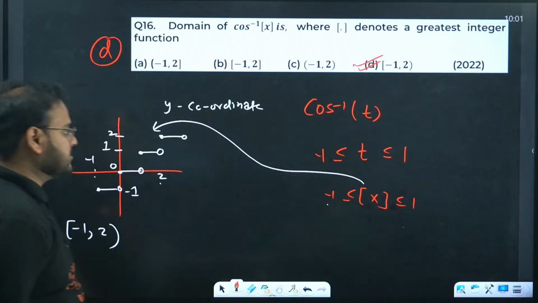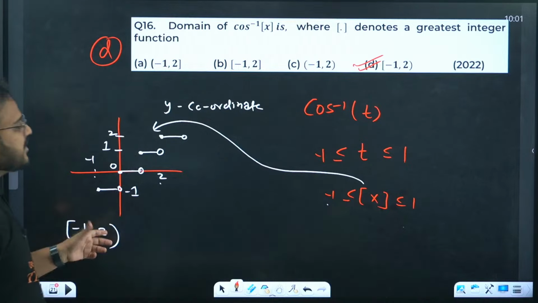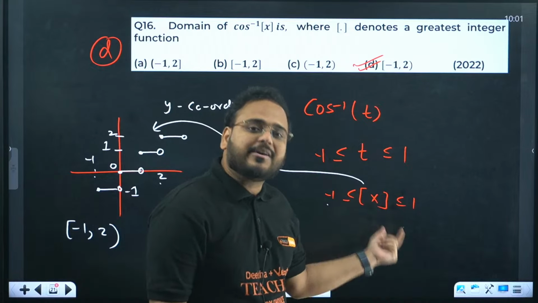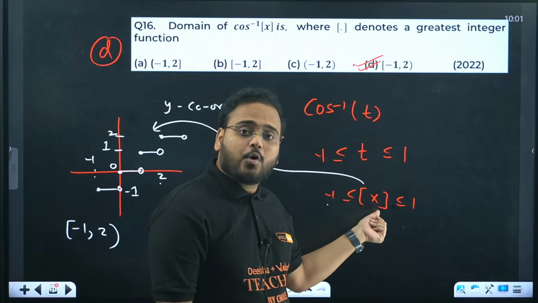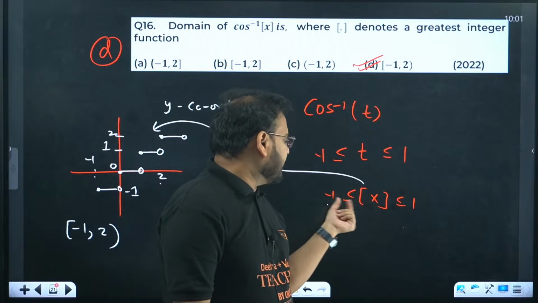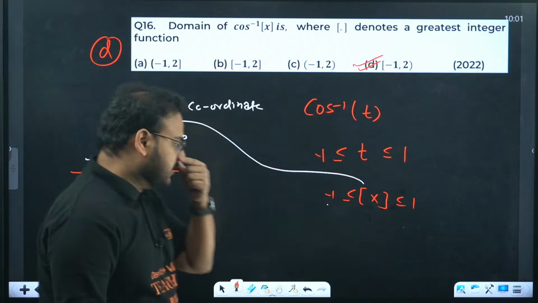Minus 1 open, 2 closed. As I mentioned, how do I get this answer? Clearly, my GIF value means the y value, because x, what you take in, is the domain, and what comes out is my y value. The y value lies from where to where? Minus 1 to 1. Look at the graph.